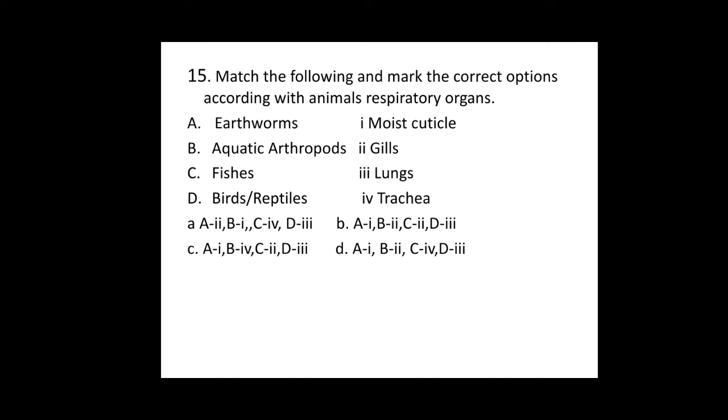So A is 1. Option B, aquatic arthropods. They respire through gills. B is 2. Option C, fishes, they too respire with the help of gills. So C is also 2.